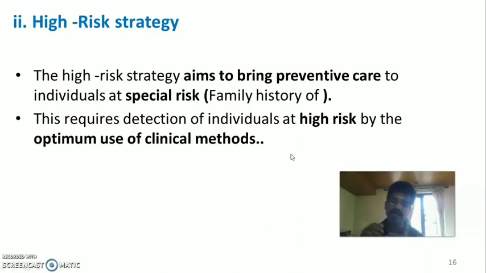So we use all the available clinical methods here to detect the individuals who are at special risk or high risk, and we give special attention with various care and measures, and thus we prevent the diseases. So that comes under high risk strategies. In this we focus only on the high risk people, or individuals at special risk. So this is the second recommendation given by the WHO as the approaches in primary prevention.